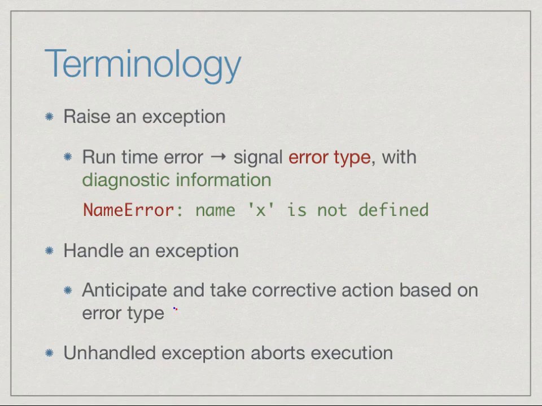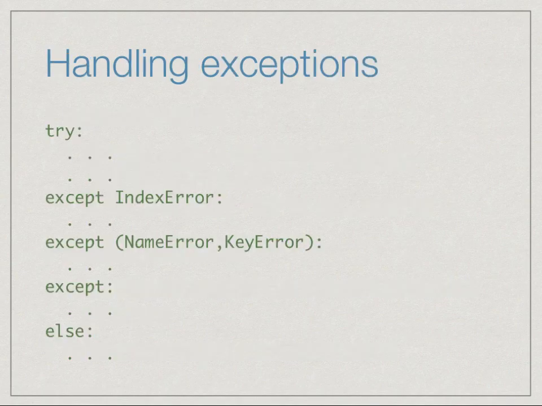And finally, if we do get an error or an exception which we have not explicitly handled, then the Python interpreter has no option but to abort the program. So if an exception is unhandled, then the execution aborts. Handling is done using a new type of block which we haven't seen before, called try. So what we have is a try block.